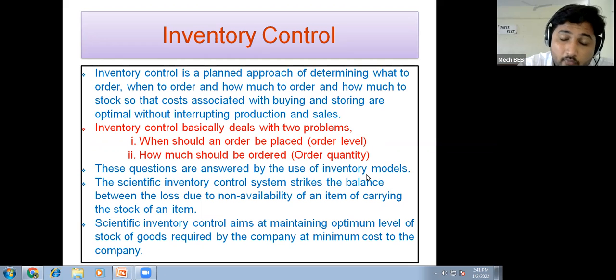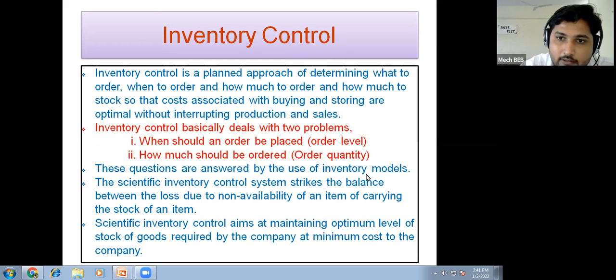In this way, the capital blockage of the industry will get minimized. It is a scientific approach that also decides how much one should stock, so that the costs associated with buying and storing are optimal without interrupting production and sales.